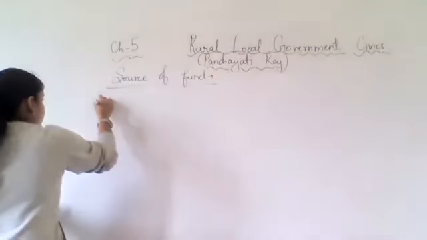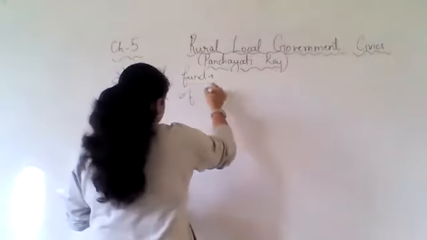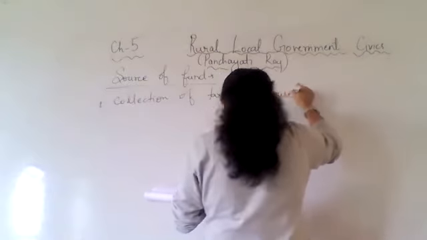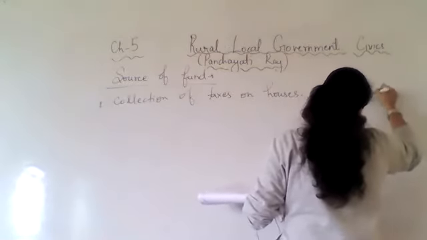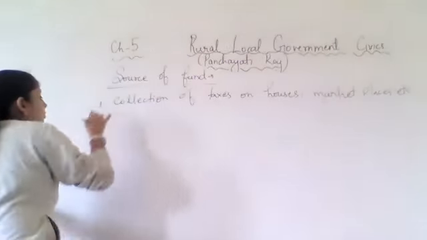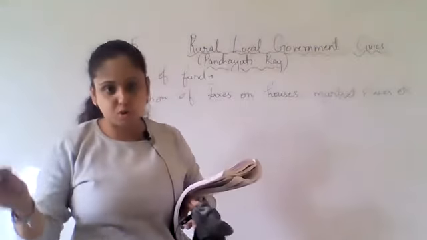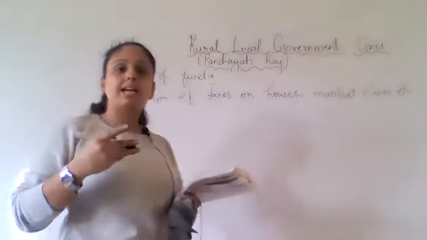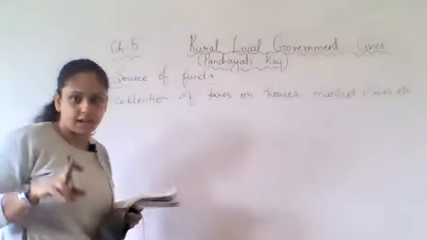So the money comes from collection of taxes on houses, marketplaces, etc. If you see their house, people need to pay the taxes. If they are putting some stall in the market, for that also they need to pay some tax. So like that they collect various taxes and through that the funding is done.